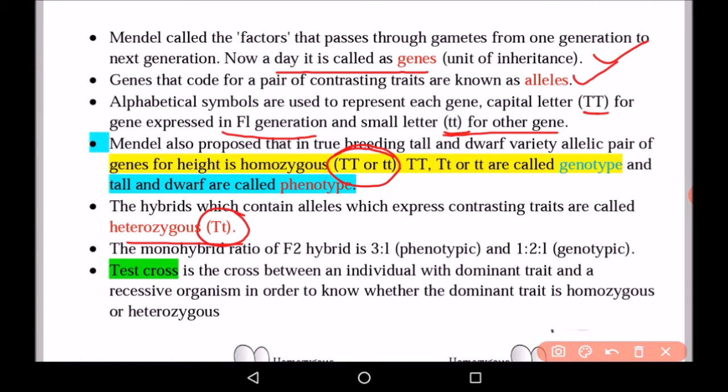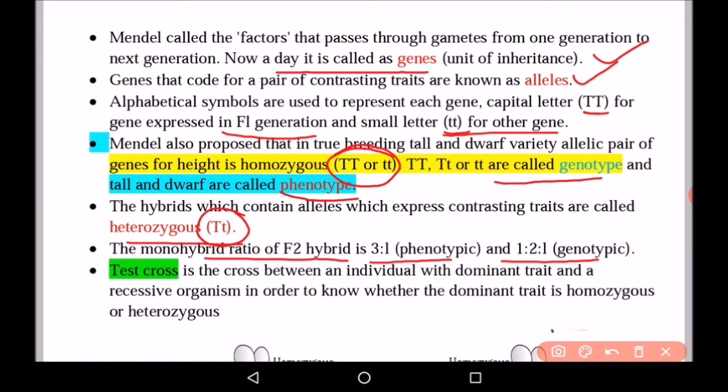And genotype we have already discussed, it is the genetic constitution, genetic makeup of an organism, and phenotypes are the characters which we can see with the naked eye. These are observable characters which we can notice. So the monohybrid ratio or F2 hybrid is, phenotypic is 3:1 and genotypic is 1:2:1.